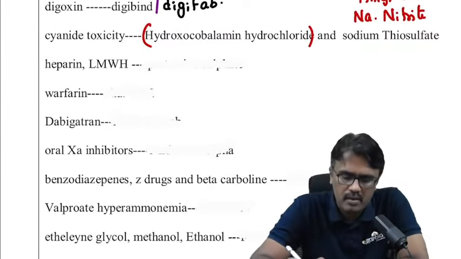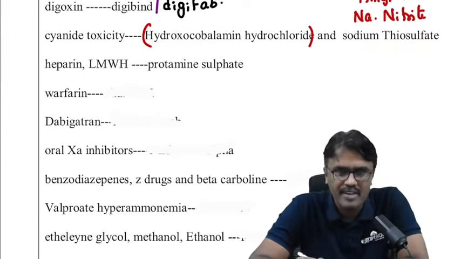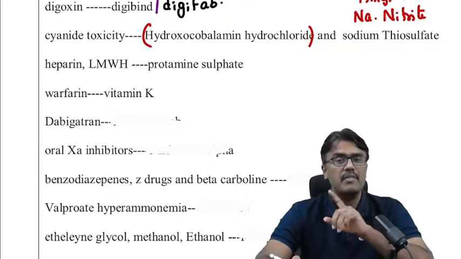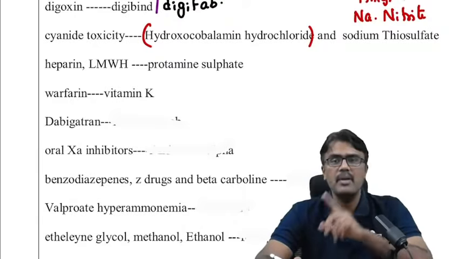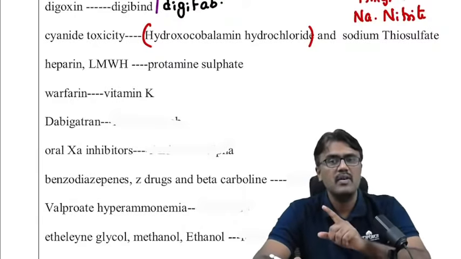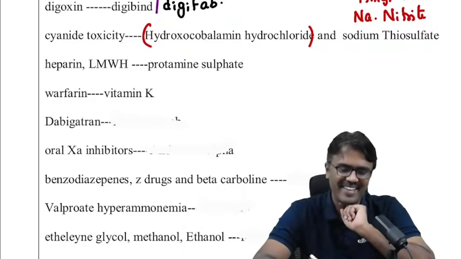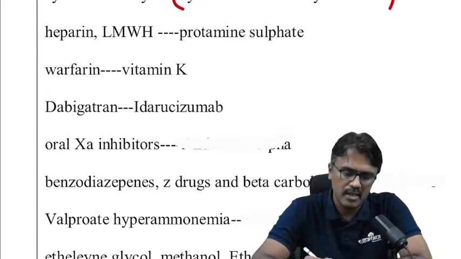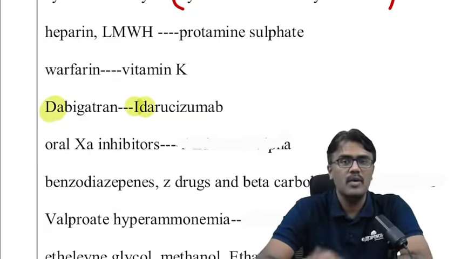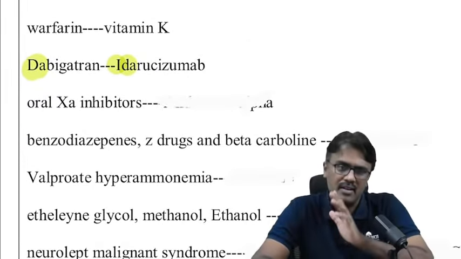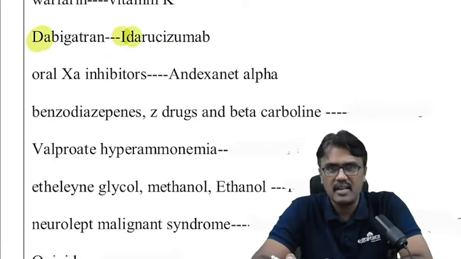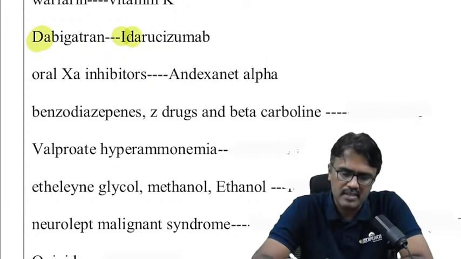Heparin, low molecular weight heparin, protamine sulfate. Warfarin, anybody? What is the antidote for warfarin? Yes, it is vitamin K. But if the patient comes with bleeding with warfarin, immediately you have to reverse, then use, what is that? 4-factor prothrombin complex. Dabigatran, remember, the antidote is idarucizumab, and please read the name, Da. Ends with DA, inhibits dabigatran. So in the exam, you need not remember the whole drug. You should know the clue. That's it. Oral Xa inhibitors, antidote is andexanet alfa. You read the name. Andexa, it is having Xa.